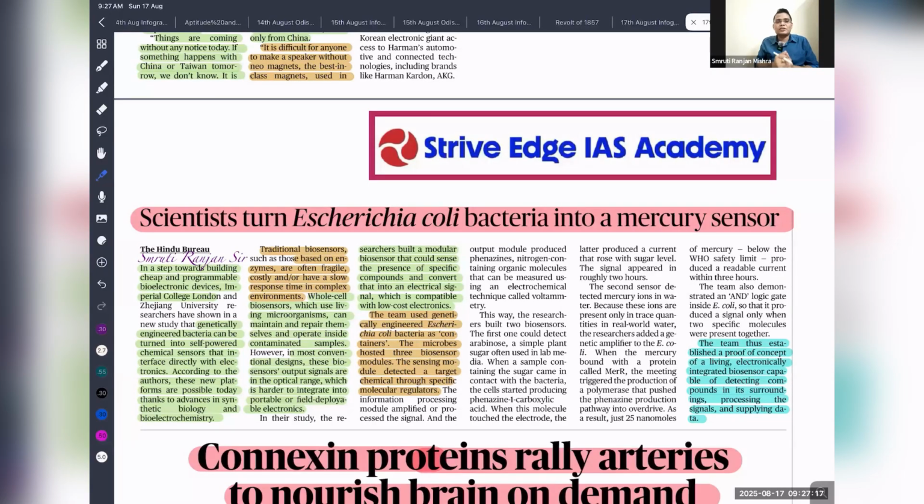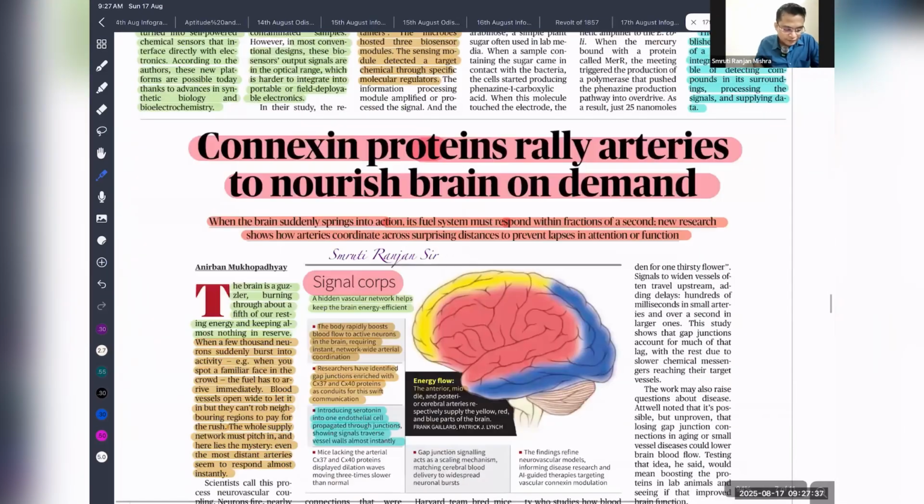So Escherichia coli is a bacteria that is self-maintained. If we can properly cultivate it, it can indicate the presence of the harmful material. So scientists for the first time designed or modified an Escherichia coli bacteria to sense whether mercury is present or not. So that is very, very effective.